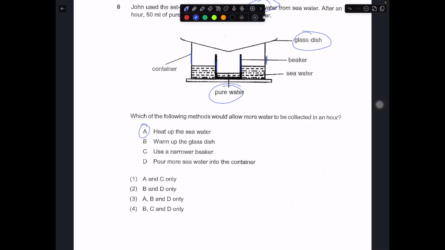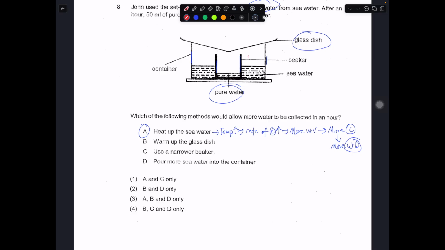Yes, because when you heat the seawater up, the temperature increases, the rate of evaporation increases, so there is more water vapor in the setup. More water vapor will lead to more condensation. So with more condensation, you have more water droplets dripping into the pure water. This is how the setup works.